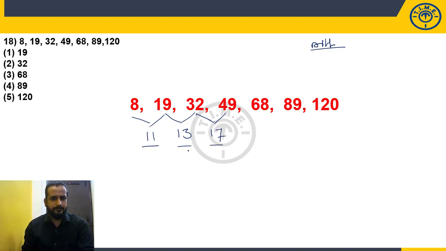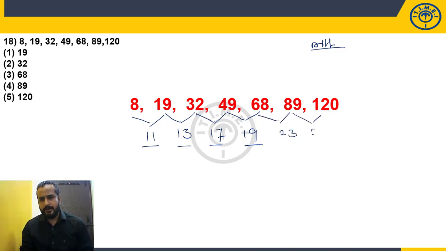11, 13, 17. Prime numbers, right? 49, 68, 19. It is also a prime number. So if you assume that it is a prime number, next will be 23 and next will be 29. But check whether it is following that or not. 68 plus 23, 91. 91 plus 29, 120.